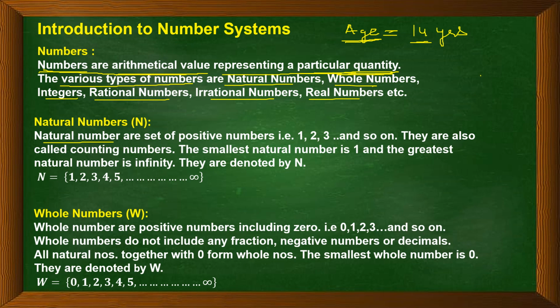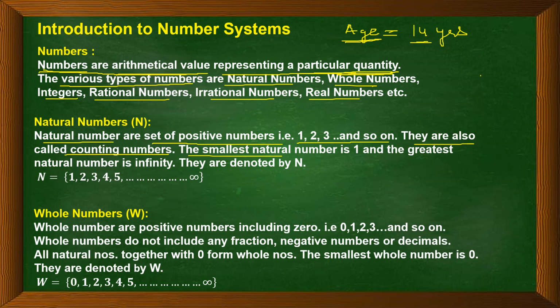Natural numbers are a set of positive numbers like 1, 2, 3, 4, 5, and so on. They are also called counting numbers. Why are they called counting numbers? Because whenever we start our counting, we start from 1. So these are the natural numbers which are also called counting numbers. Suppose we have to count the number of children in the class. So we start with 1, 2, 3, 4, and so on. So that's why these natural numbers are also called counting numbers.